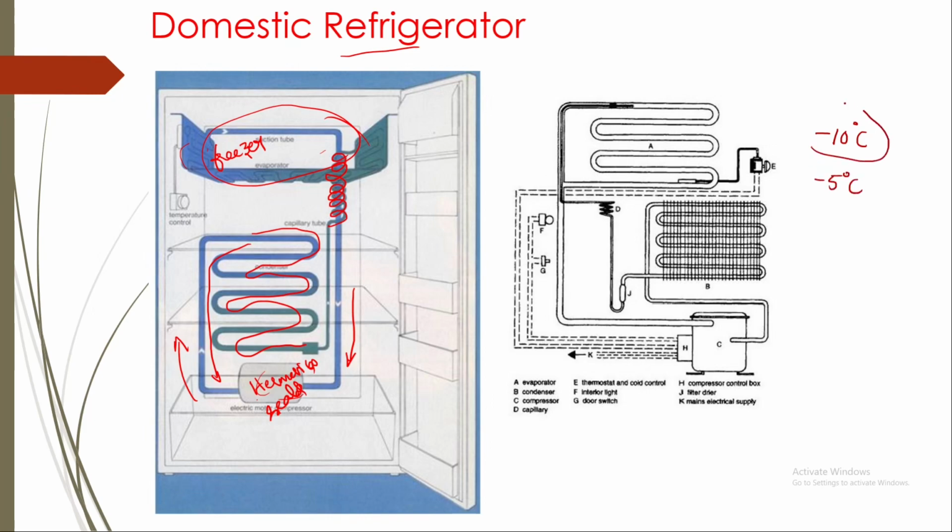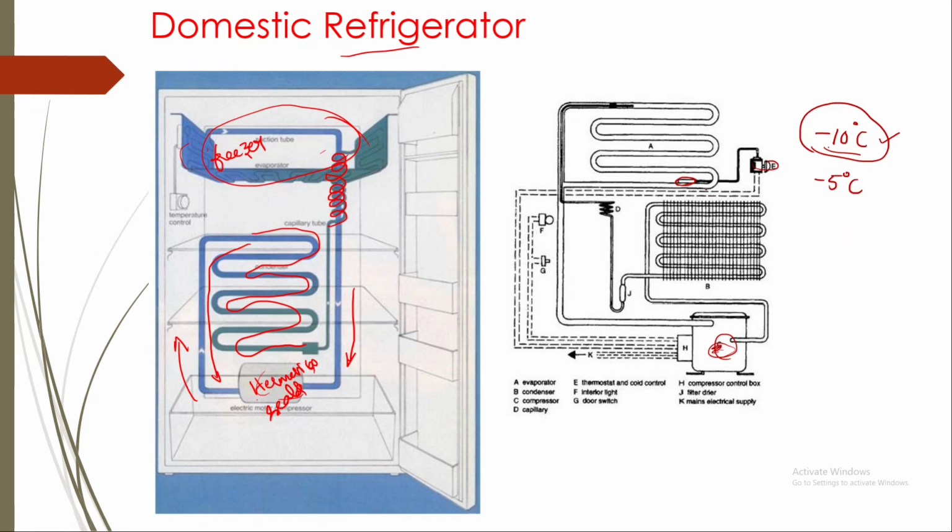So suppose the refrigerant in the evaporator reaches minus 10 degrees, it will be sensed by a thermostat, and it will give the signal to the switch. What happens is, after reaching minus 5 degrees centigrade, this switch will cut off the power supply to the compressor. So the compressor will be stopped.